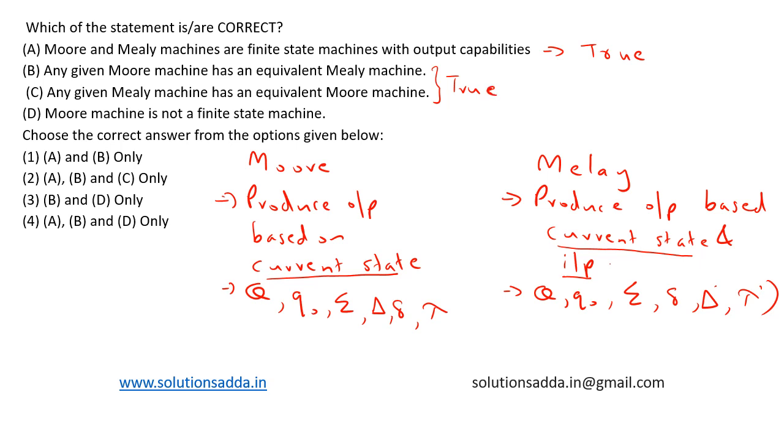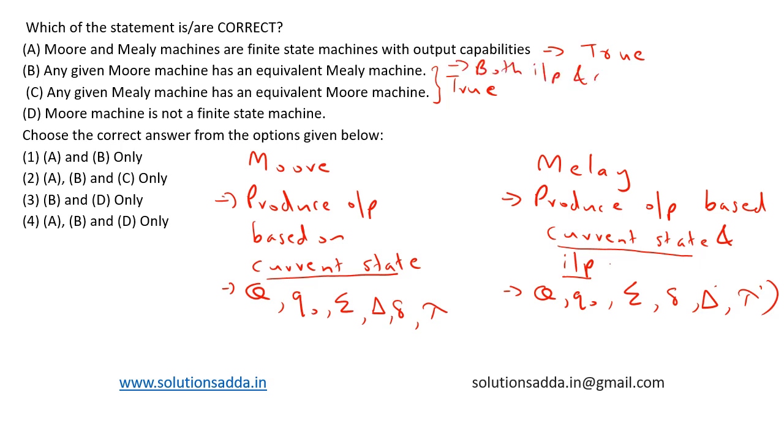Both Mealy and Moore have corresponding equivalent machines. But there is a difference. Like we'll see statement B. Any given Moore machine has an equivalent Mealy machine. This statement is true. But the transformation involves moving the output generation from being solely dependent on the current state as in Moore to considering the current input as well. So here in transformation we have to consider both